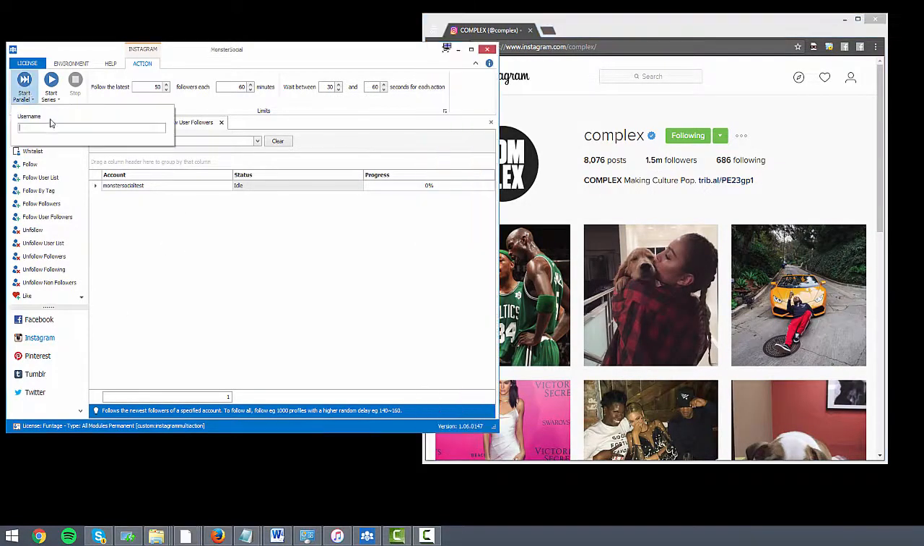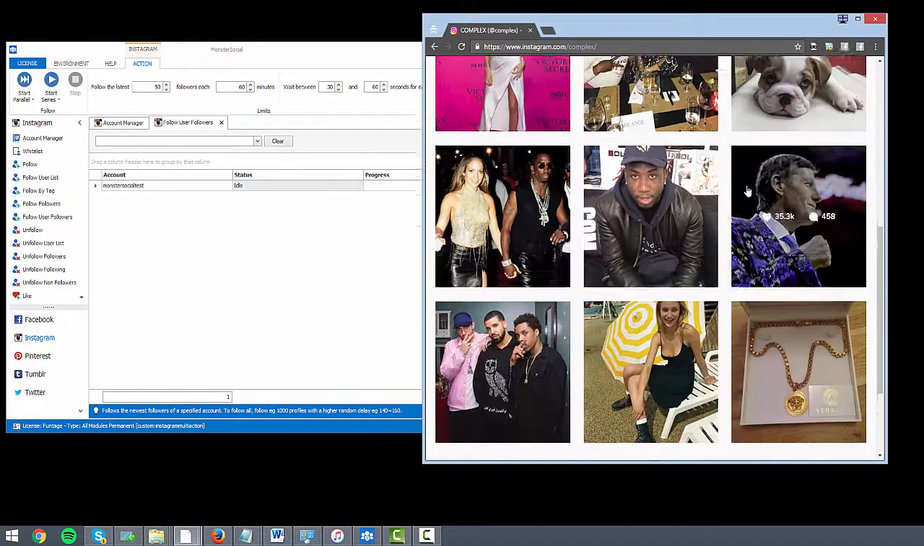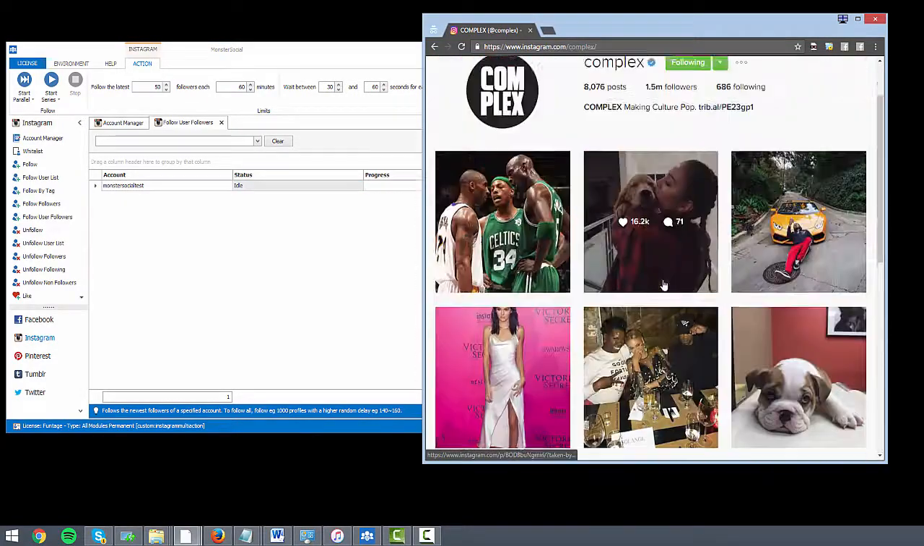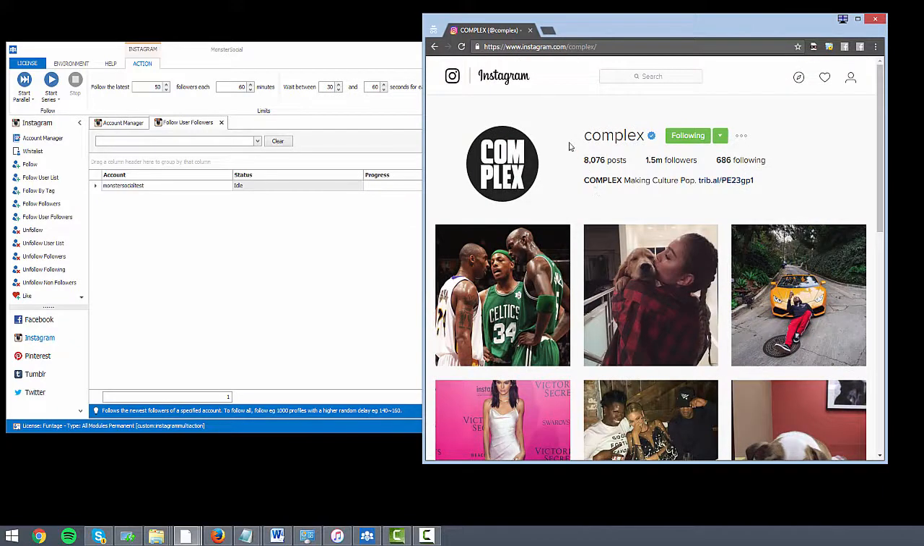If I were to add Complex's username into here and then follow the latest 50 followers each 60 minutes between this and this, those are going to be the most active and most recent users that have liked this style of content. So as you can imagine, if you've got a certain style of content that you think will have certain users who will respond better to it, you can pinpoint certain pages or Instagram accounts that you think will have similar people who will be interested in your content as well.